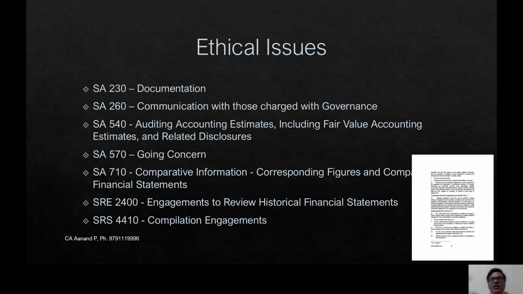With respect to assurance standards, we must consider what level of assurance we are going to give. If it is going to be a complete audit, we have to cover it under the general audit standards, SA. When it comes to review, if we are just doing a review, we have to see that we are complying with SRE 2400. And if it is a very limited purpose, where we are not giving that much assurance, there is a compilation engagement standard, SRS 4410. Normally in 44AD cases, where we are certifying only for limited purpose, SRS 4410 will apply, and we should see that we are complying with it.